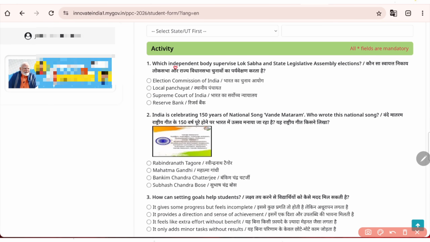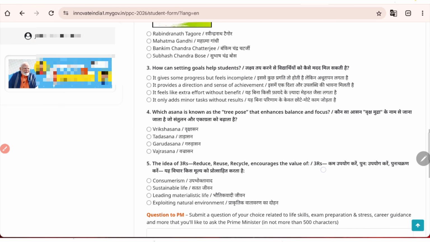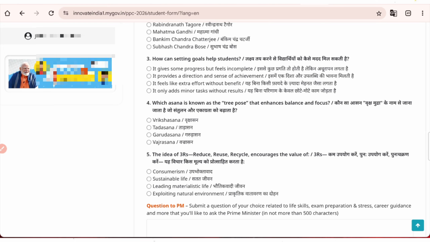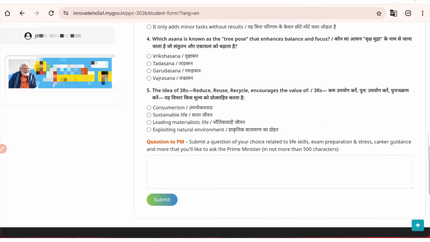The first question is: which independent body supervises Lok Sabha and state legislative assembly elections? Then, India is celebrating 150 years of the national song Vande Mataram. Who wrote this song? Then, how can setting goals help students? Then, which asana is known as the tree pose that enhances balance and focus? The idea of 3R, reduce, reuse, recycle, encourages the value of dash. So these 5 questions are there. You need to choose the correct option.